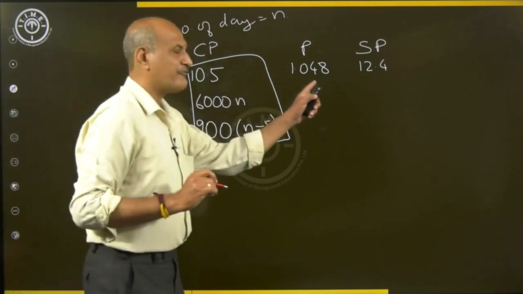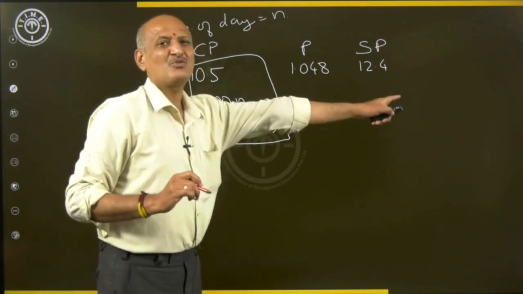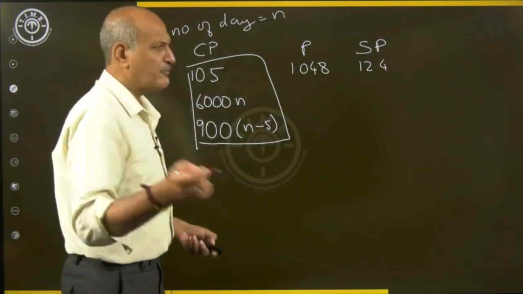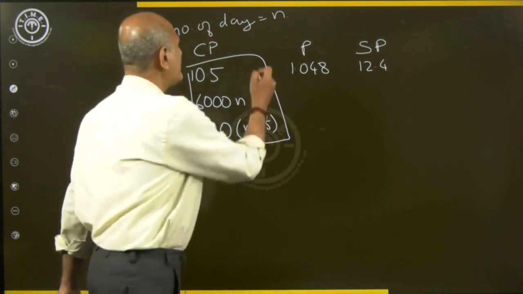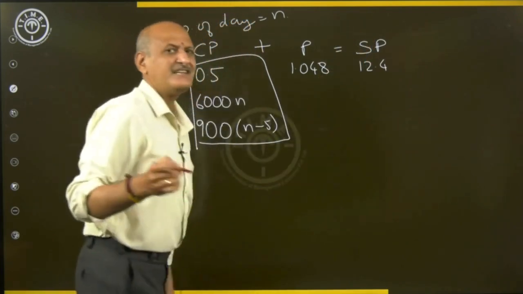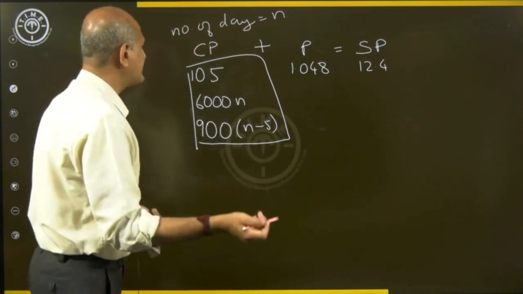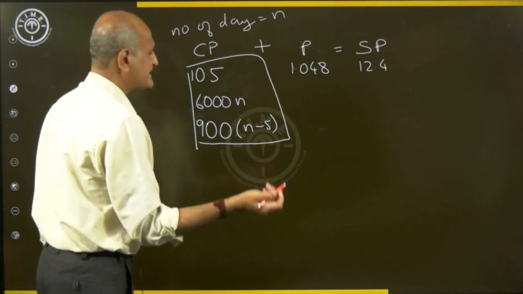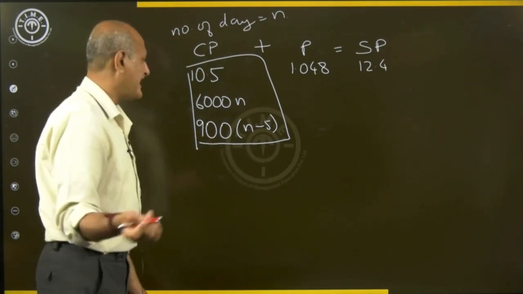He made a profit of 1.048 here, and the total selling price is equal to 12.4. How are these items related to each other? We know cost price plus profit should equal the selling price. That's it. Let us simplify this and try to get the value of n.